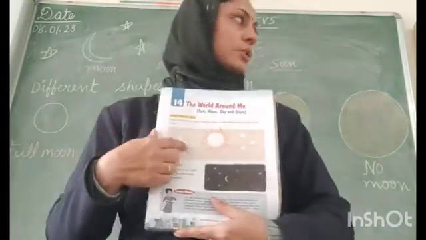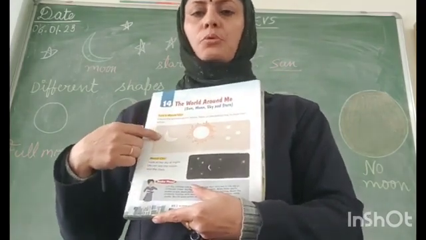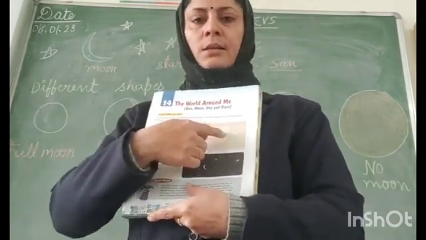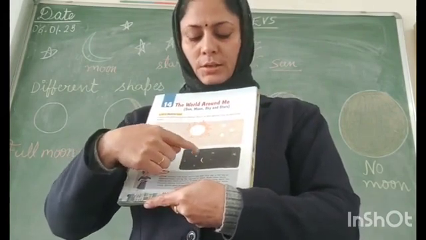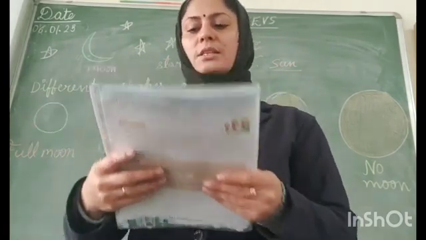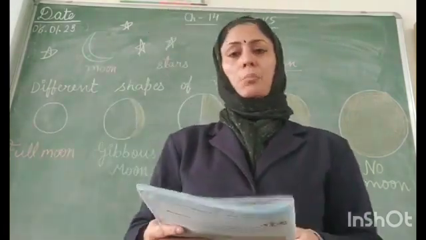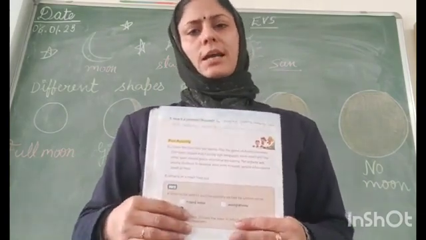As you can see in the picture also, a sun is given in the middle, a moon is on your right and some stars. Because in this chapter we will study about moon and stars. Have you seen the sky in the night?